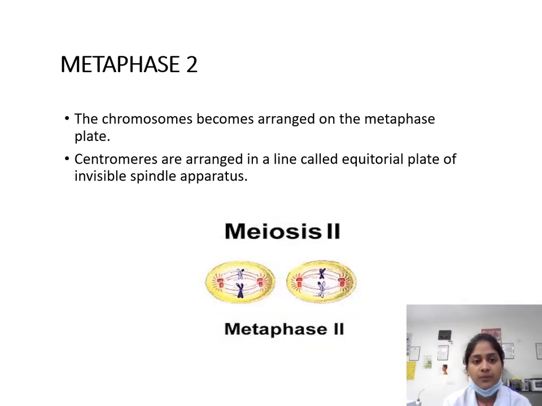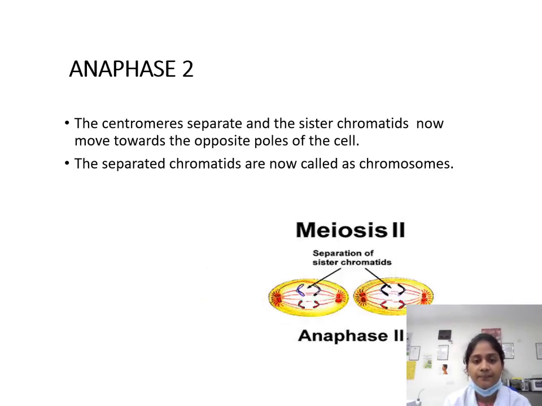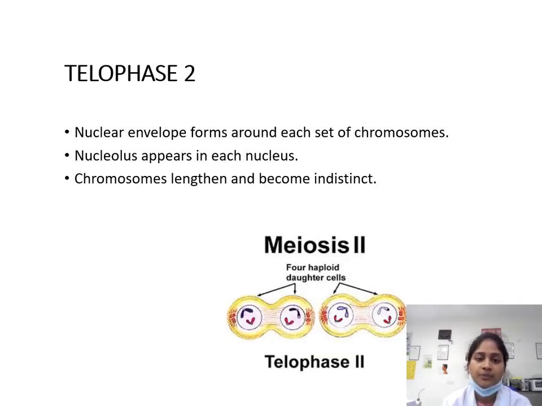Coming on to metaphase 2. The chromosomes become arranged in a metaphase plate. Centromeres are arranged in a line called the equatorial plate of the invisible spindle apparatus. In anaphase 2, the centromeres separate and two sister chromatids now move towards the opposite poles of the cell. The separated chromatids are now called chromosomes. In telophase 2, a nuclear envelope forms around each set of chromosomes. A nucleolus appears in each nucleus. Chromosomes lengthen and become indistinct.